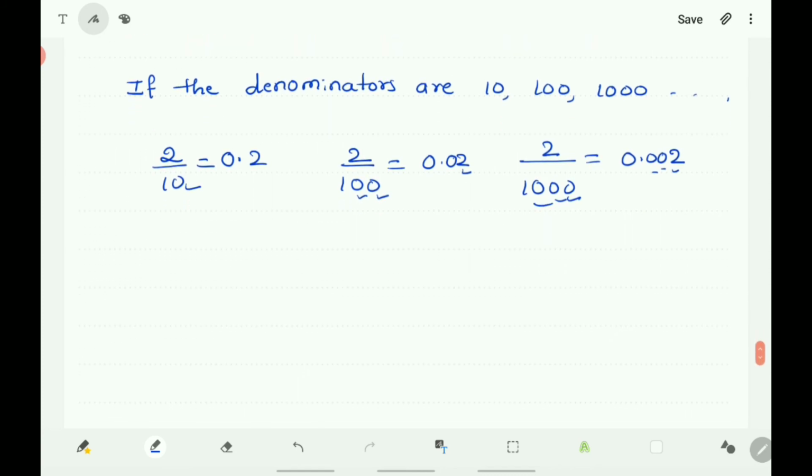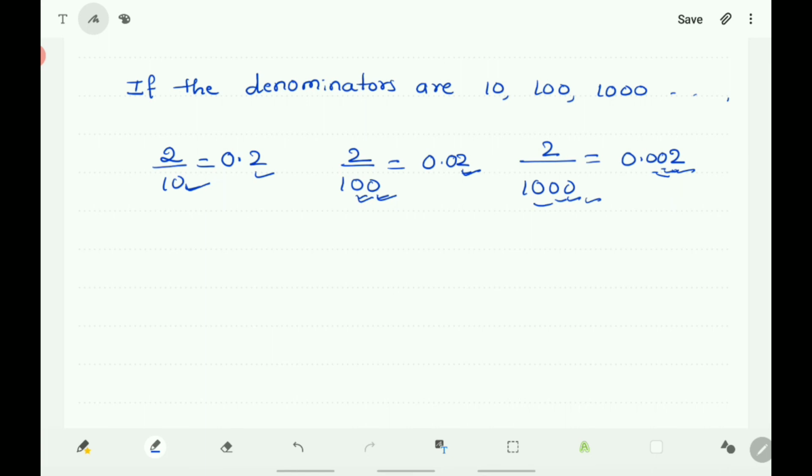Like this way, depending upon the number of zeros after 1, if the denominator is in terms of 10, 100, 1000, you may put the decimal point after the number of digits that is equals to the number of zeros after 1. Here 1 zero is there, so the decimal point is after 1 digit. Here 2 zeros are there, so the decimal point is after 2 digits. And here 3 zeros are there, so the decimal point is after 3 digits.